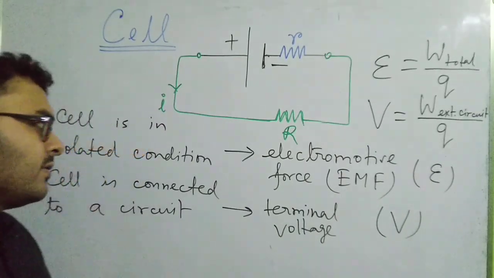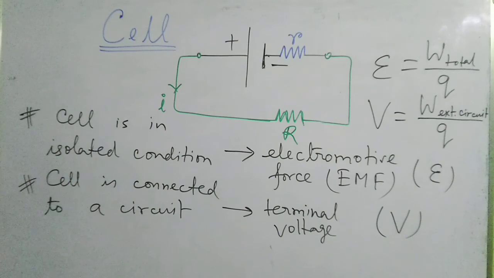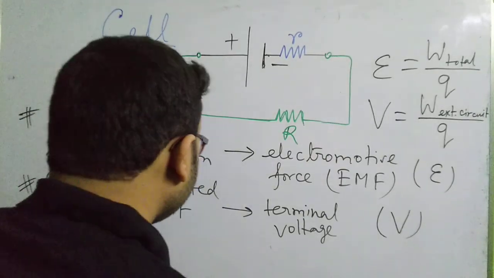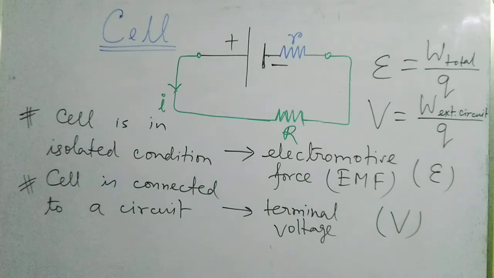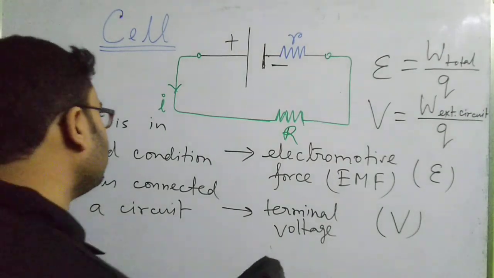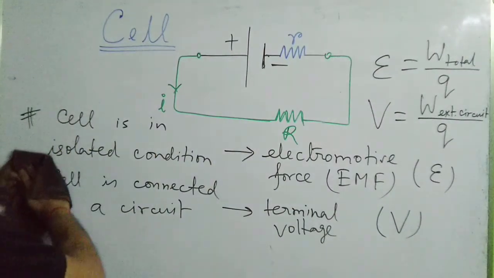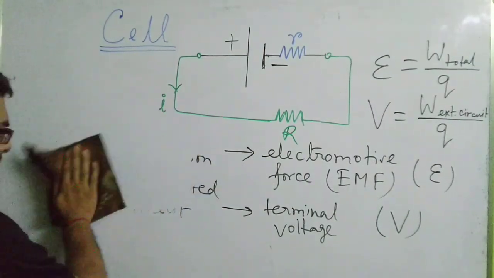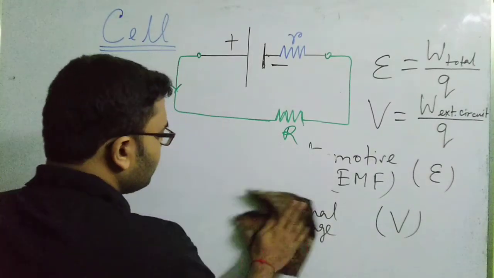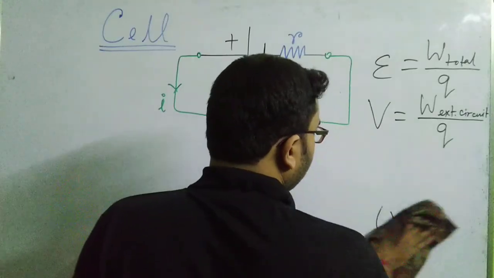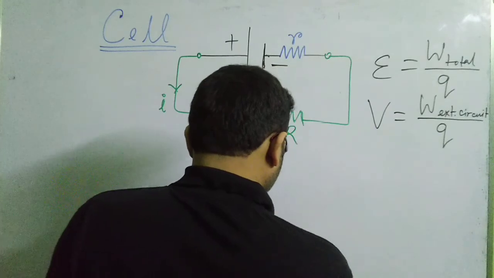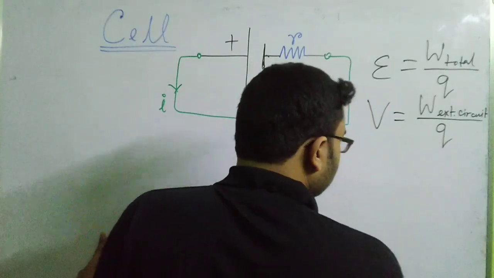Now, obviously, how can we equate or relate this terminal voltage and EMF? See, terminal voltage and EMF can be related as follows. If you have not noted down these concepts, you can pause the video and note them down. Okay, so I am just rubbing it off. How can we relate the terminal voltage and EMF of this cell? Now let us see.